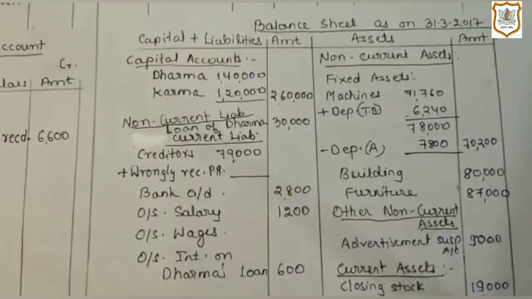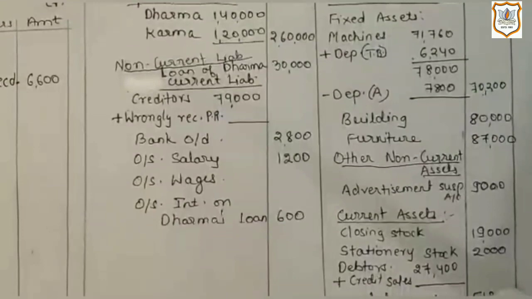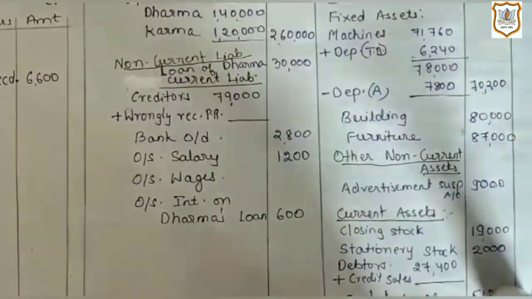Now before moving to the procedure of closing all the accounts, let's take out the amount of creditors and debtors in outer column in balance sheet. Here it is related to adjustment number 3, which says that credit sales of rupees 1000 is recorded in the purchase return book by mistake. Actually, this adjustment has 4 effects. 2 effects we have already given in trading account, and 3rd and 4th effect will be on creditors and debtors.